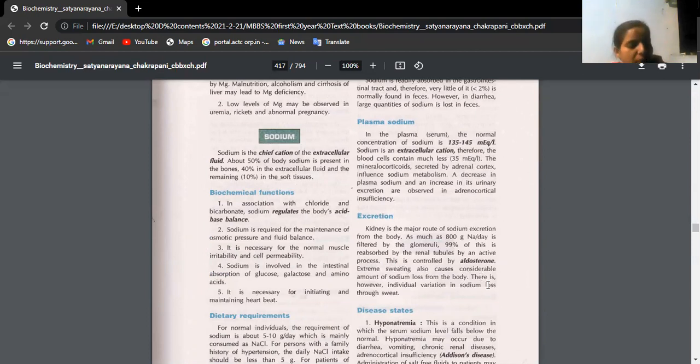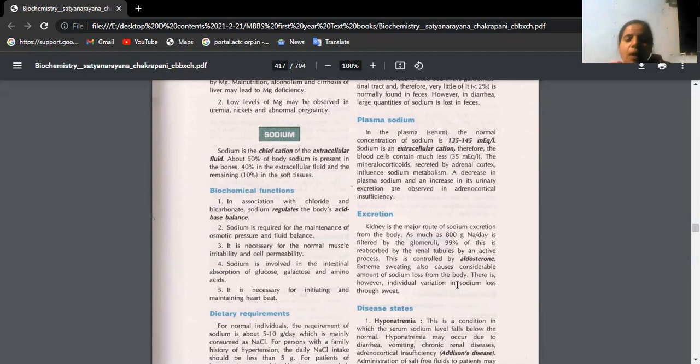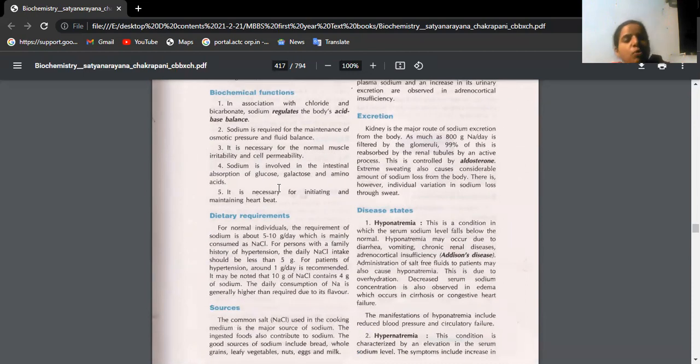Where does it come from? The adrenal cortex, isn't it? Zona glomerulosa, we see this hormone coming. Disease state: if sodium levels are low in the blood, you call that condition hyponatremia. Hypo is less. If sodium levels are high in the blood, you call it hypernatremia. Hyponatremia generally we see in dehydration, as we studied in acid-base balance: diarrhea, vomiting, renal diseases.